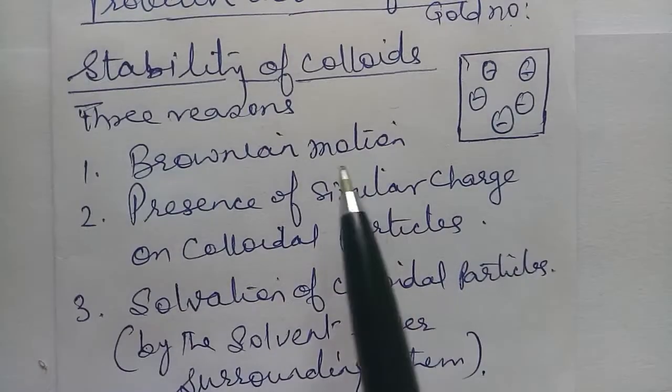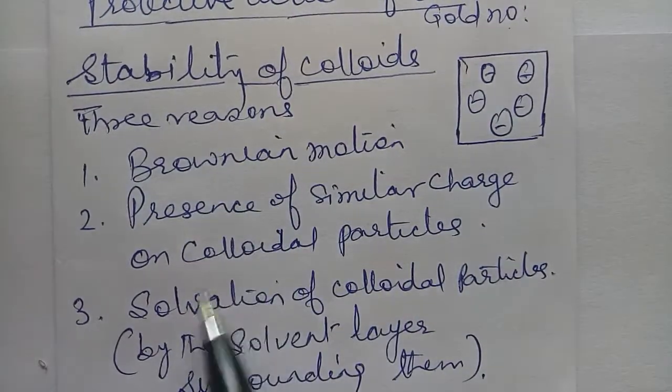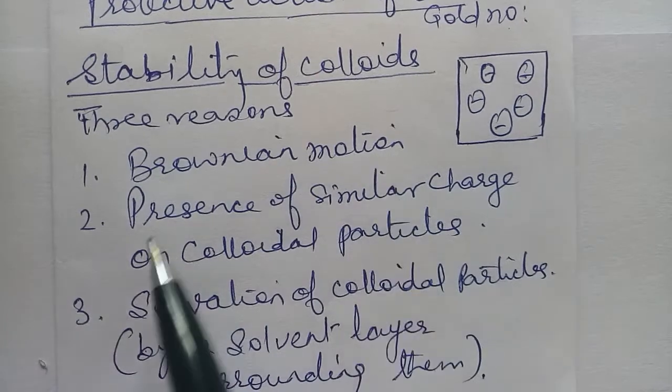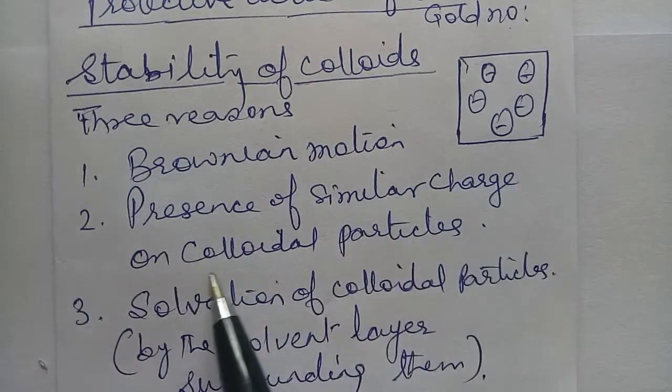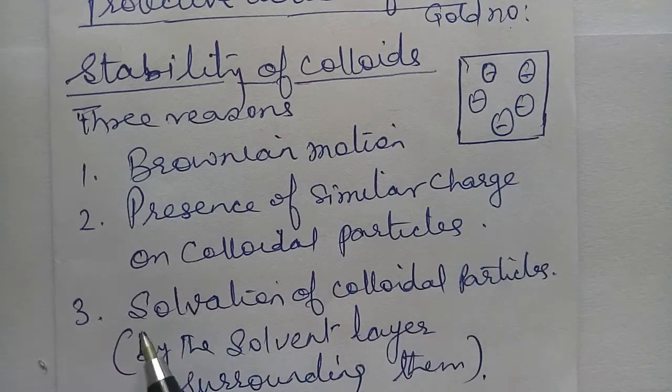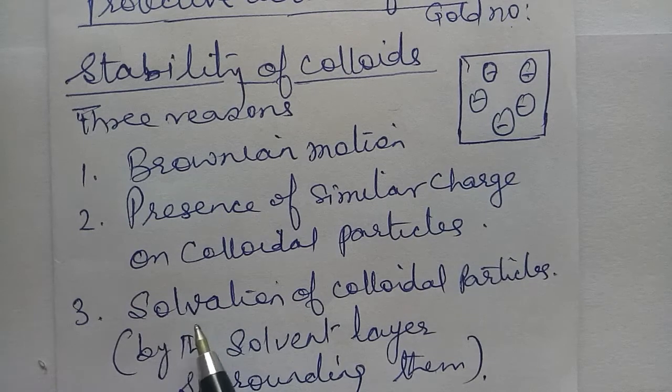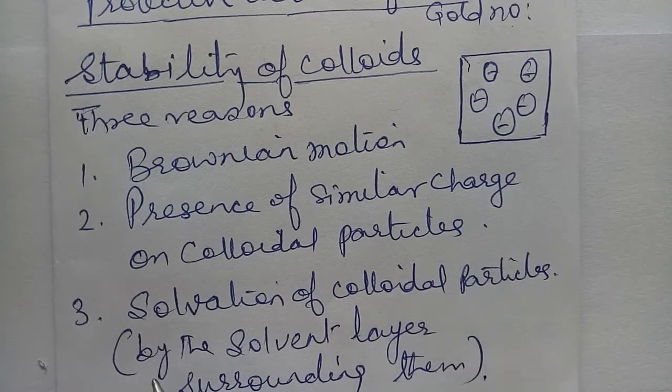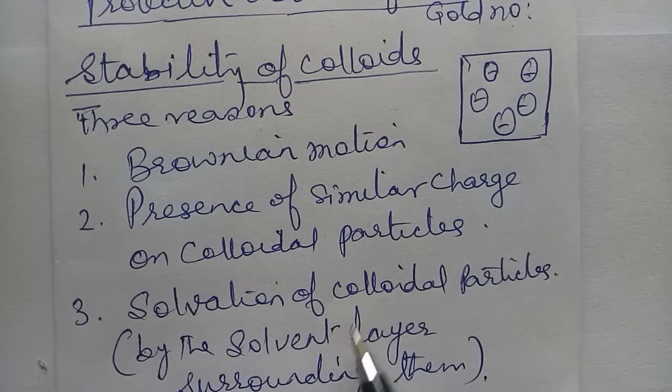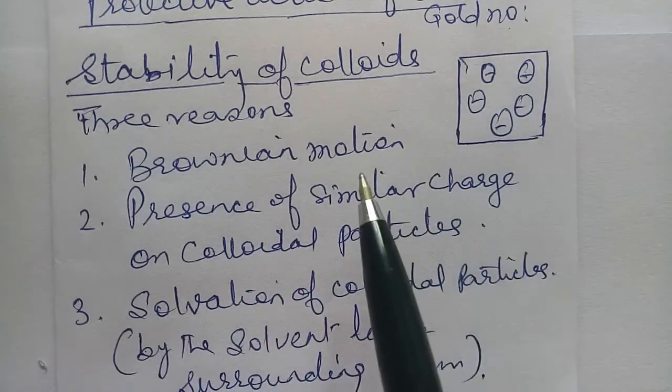The stability of the colloids is because of three reasons. First is the Brownian motion, second is the presence of similar charge on the colloidal particles, and the third one, which is very important, is the solvation of colloidal particles, which is the solvation by the solvent layer surrounding them. So these meanings you know.